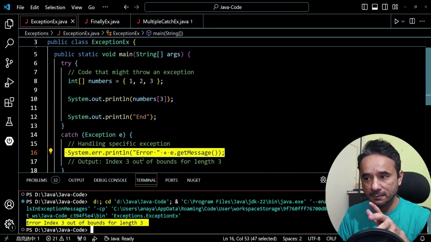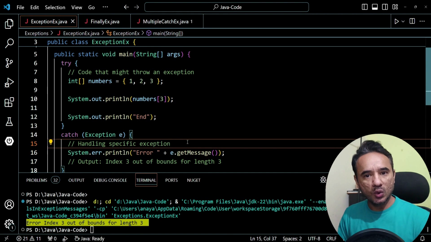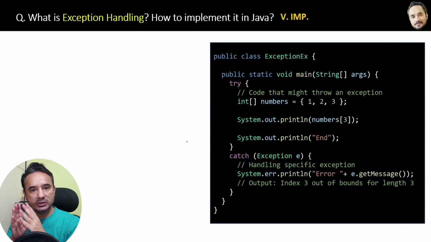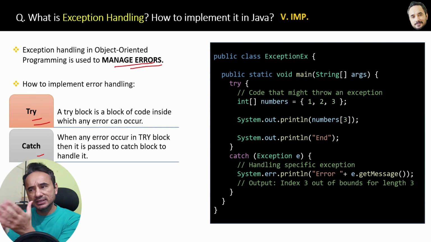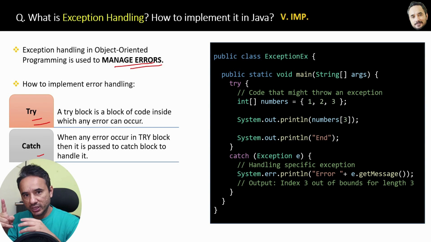Okay, now the same code I have pasted in the book also, and here I have written the simplest definition of exception handling: exception handling in object oriented programming is used to manage errors. Then I have explained what is try block and what is catch block, which I already explained, just written here so that it can help you in revision. Now there is one more very important keyword, finally, and I will quickly explain how it works in the upcoming question.